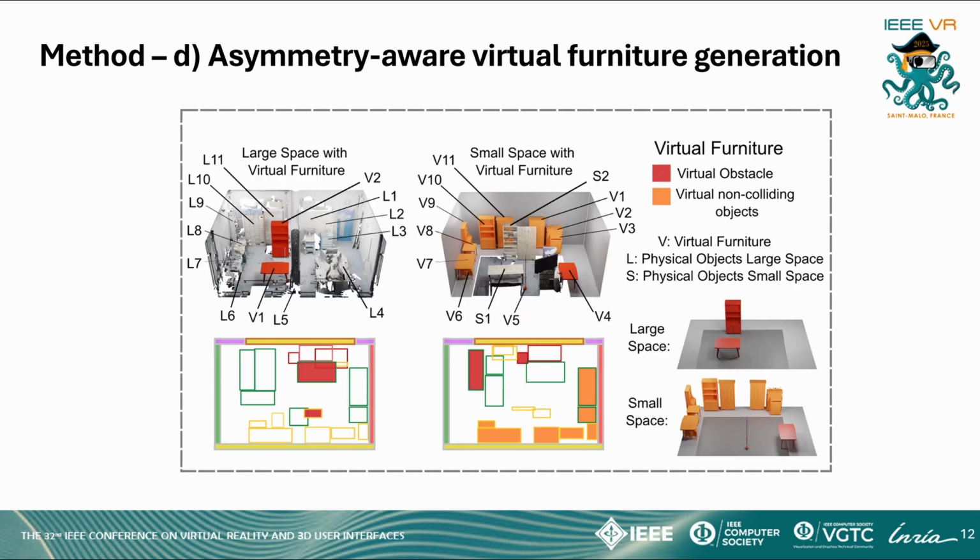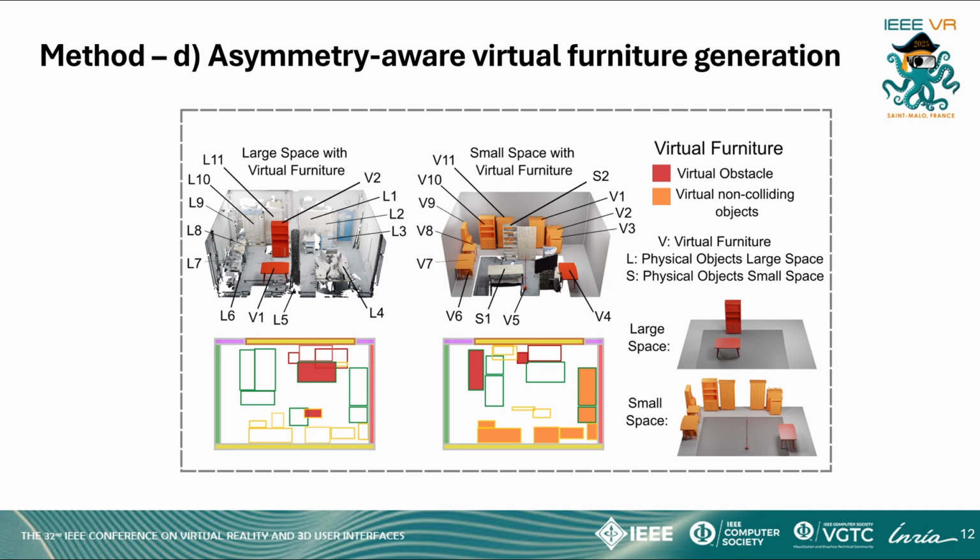In the last step, virtual furniture is asymmetrically placed in the scenes to convey users' spatial limitations. Only virtual furniture from the remote space is visualized because a physical object is already present in the local room, making overlaying it with virtual furniture unnecessary.